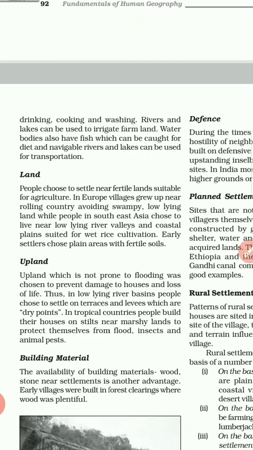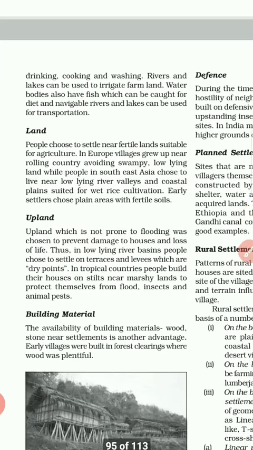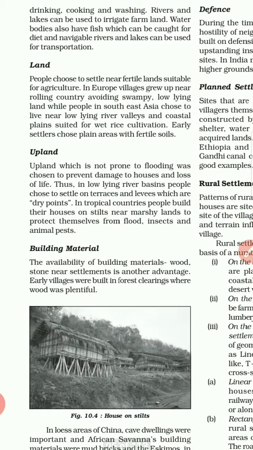Early settlements were close to plain areas with fertile soil. Coming to the upland, which is not prone to flooding, it was chosen to prevent damage to houses and loss of life. Thus, in low-lying river basins, people choose to settle on the terraces and levees, which are dry points. The dry point I told you about is where water cannot get deposited. It is dry land, such as the top of a hill, whereas a foothill is a wetland.